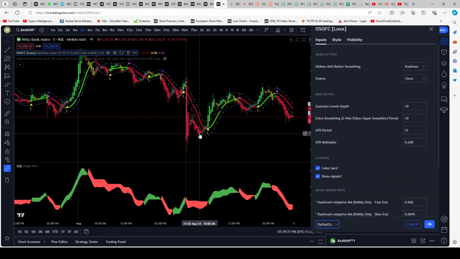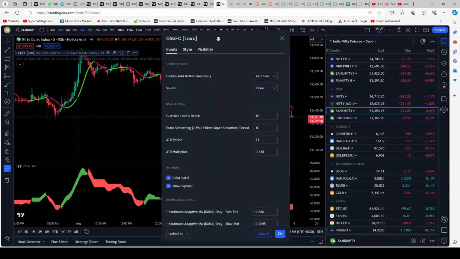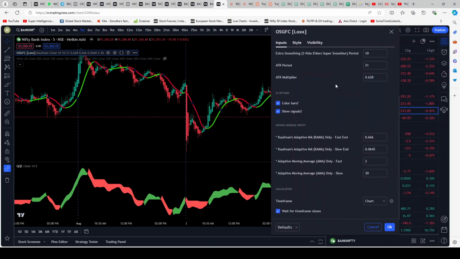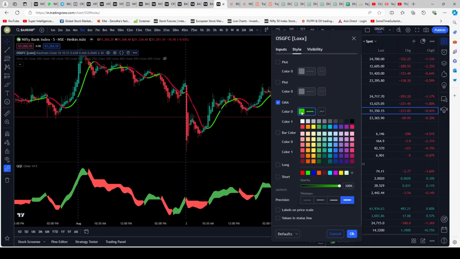You see there's a whole lot more information than we actually require. So what I've gone ahead and done is basically taken out the unwanted information, and my settings are these. I don't think I have made any changes in the input section. Input section, to the best of my knowledge, is all default. In the style section, again, I've unticked the plots. Only the GMA is ticked. Bar color is unticked. Long, short is unticked. Labels and values are unticked. So apart from GMA in the style section, everything else is unticked, and I've just made the colors brighter.